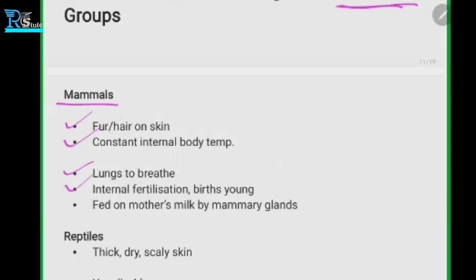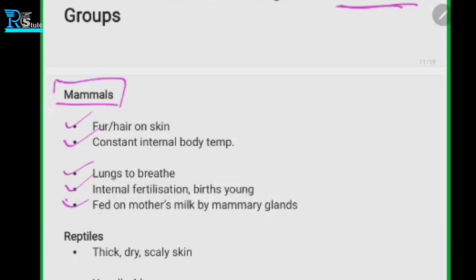Another thing is internal fertilization. There are two ways to reproduce: either by direct fertilization or indirectly by egg. Internal fertilization means the babies grow inside the mother mammal, and they give birth instead of laying eggs. Understood?